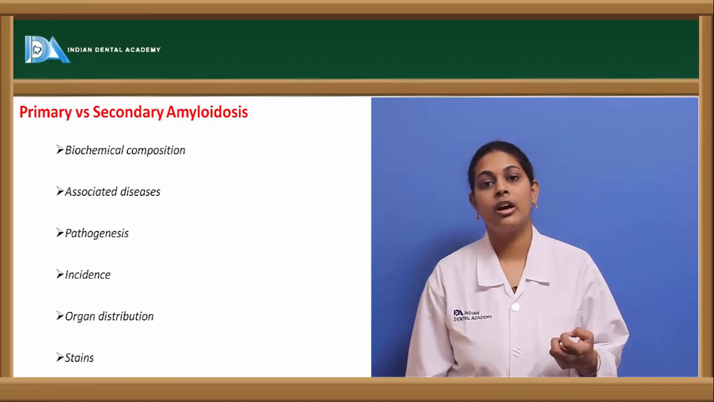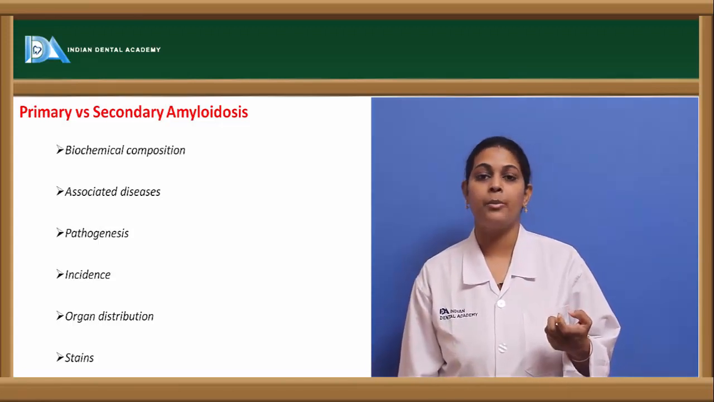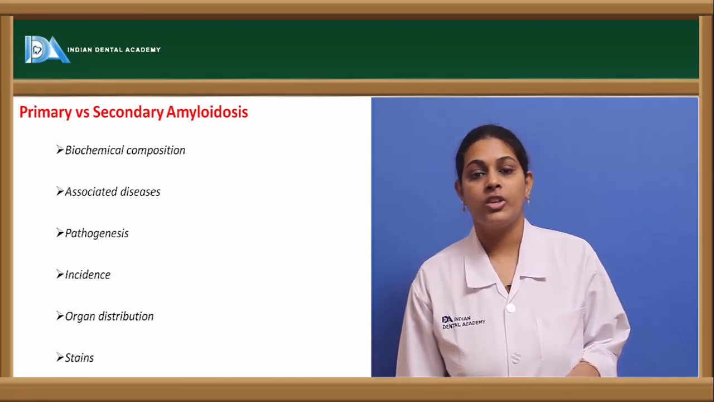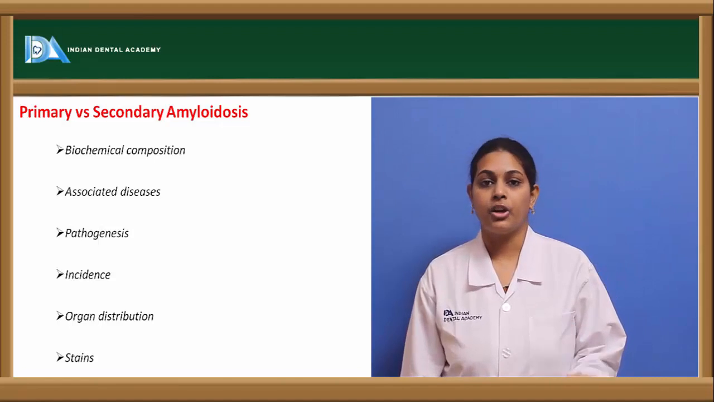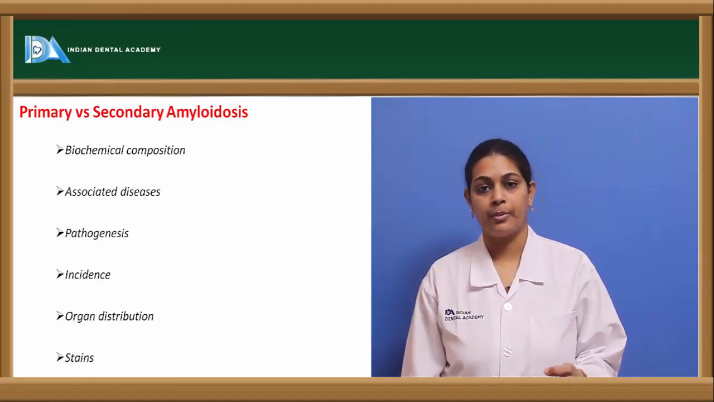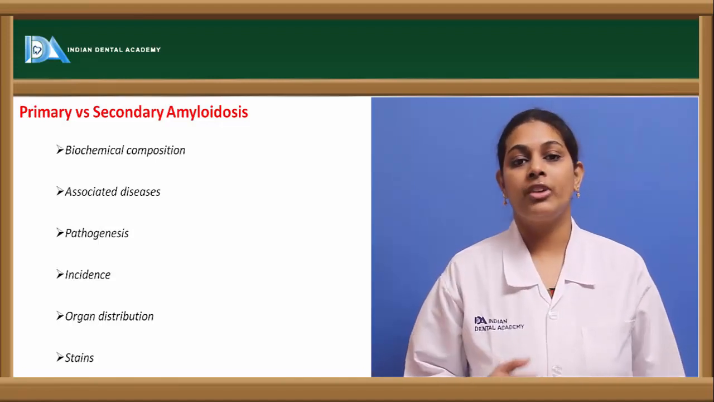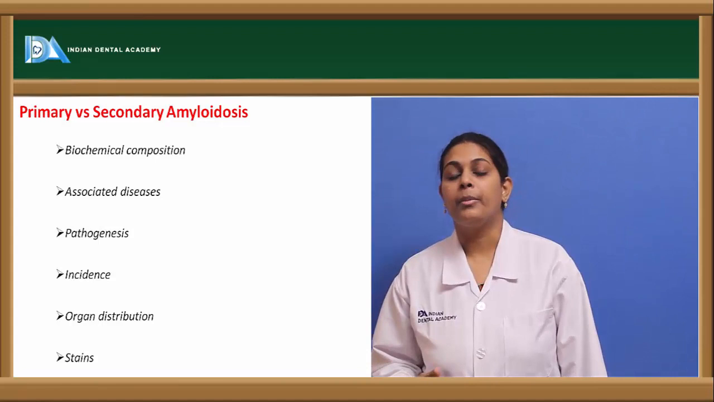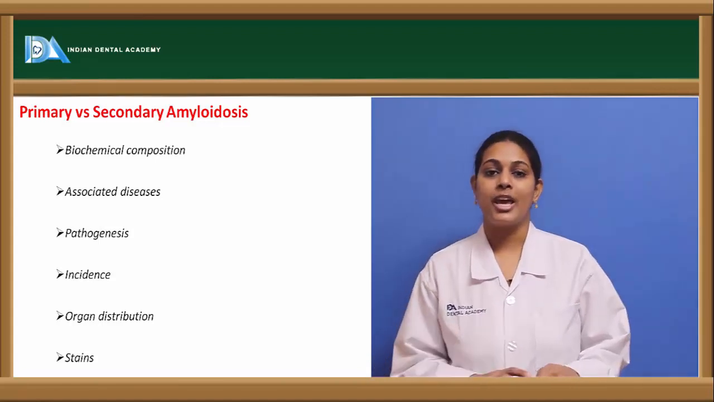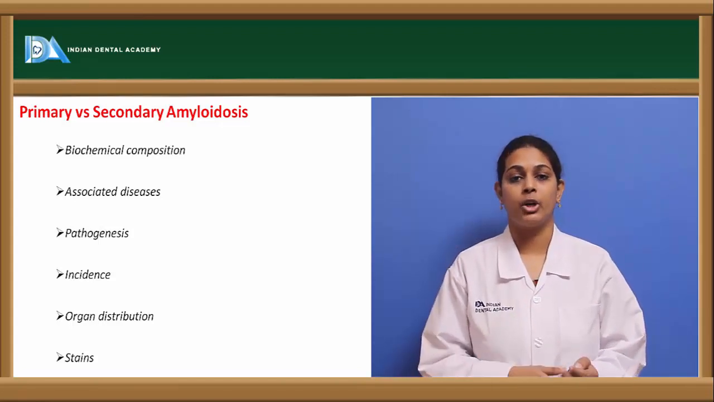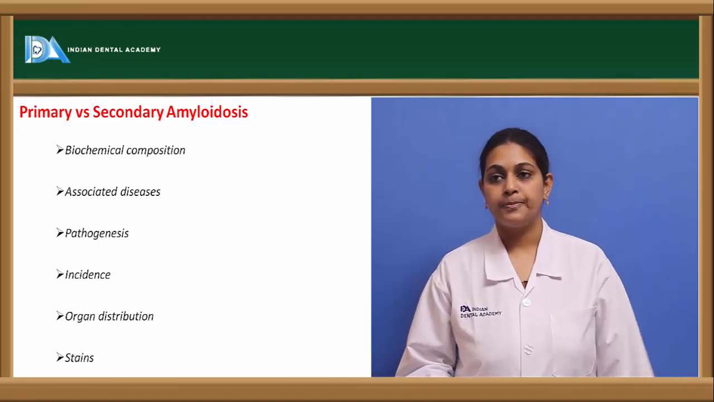Congo red is usually the stain used. When Congo red stains primary amyloidosis, we see persistence of the Congo red color even after exposure to another chemical, potassium permanganate. Whereas in secondary amyloidosis, this congophilia disappears after potassium permanganate is applied. So this is a major difference between the staining of primary and secondary amyloidosis. This completes the differences between primary and secondary amyloidosis.